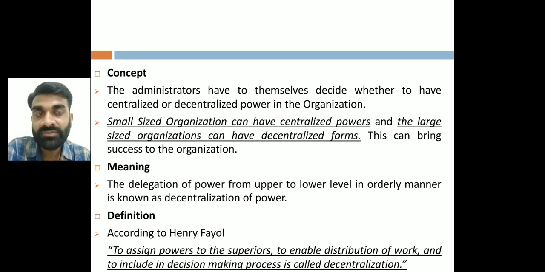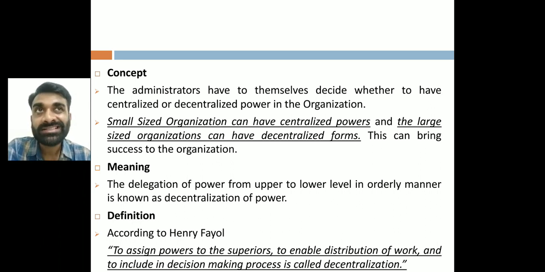If it is a small size, then centralization of power will be there. But when the size of the organization is huge, obviously we are going to need decentralization. Right, it is mentioned here that a small size organization can have centralized powers and a large size organization can have a decentralized form, right? Ultimately it will bring success.